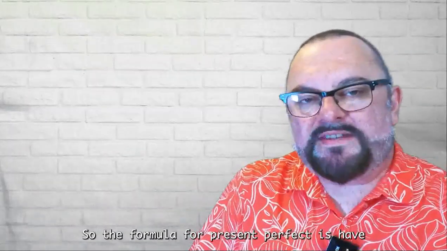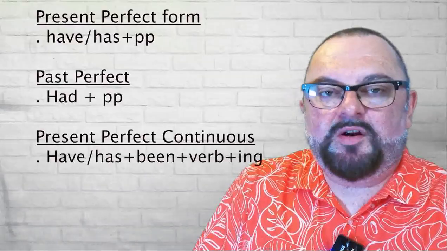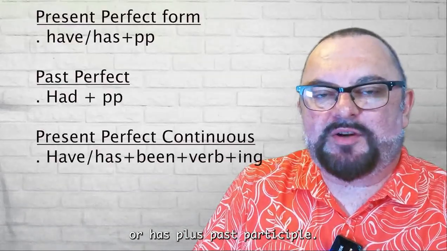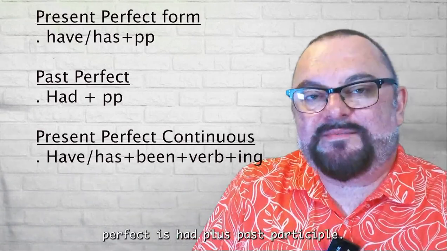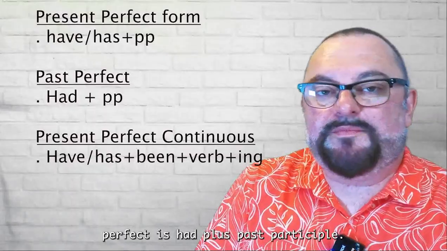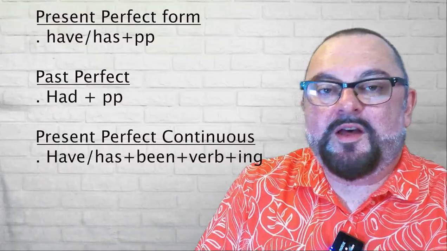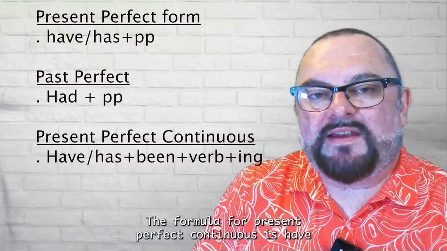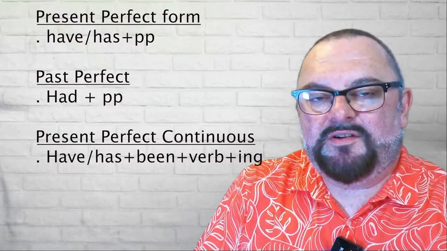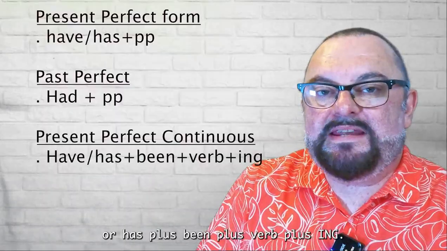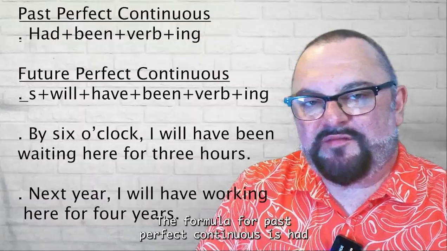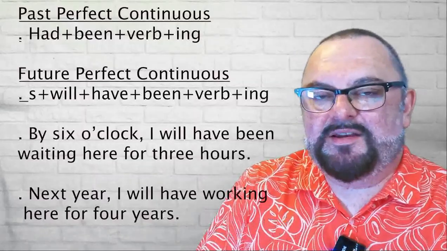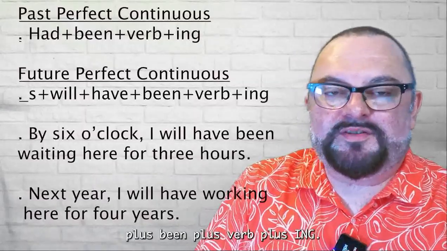So the formula for present perfect is have or has plus past participle. So the formula for past perfect is had plus past participle. The formula for present perfect continuous is have or has plus been plus verb plus ing. The formula for past perfect continuous is had plus been plus verb plus ing.